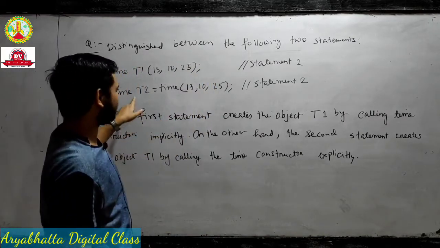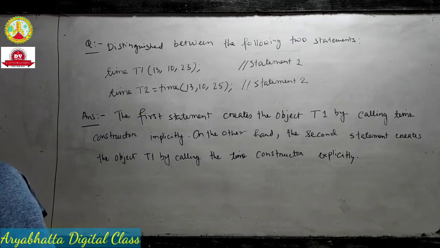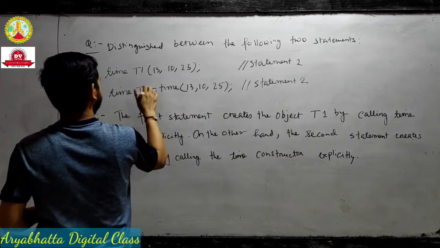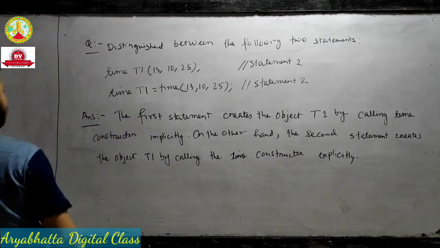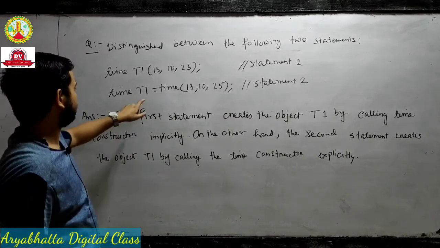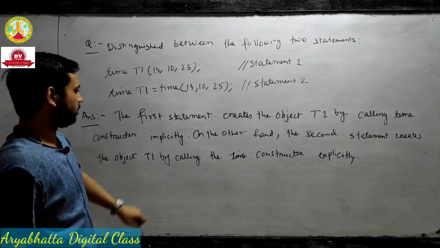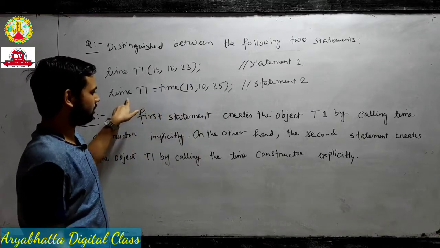On the other hand, the second statement creates the object t1. Sorry, this is also t1. You just correct it and write it correctly in your copy. The second statement creates the object t1 by calling the time constructor explicitly.